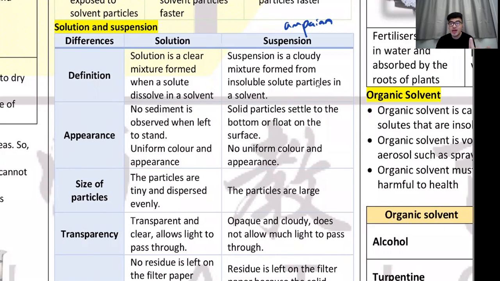So that's a suspension. So you look at your medicine. Let's say you're sick, you drink your cough medicine. I'm sure on the outside it will say shake before use. Anything that says shake before use, it is a suspension.